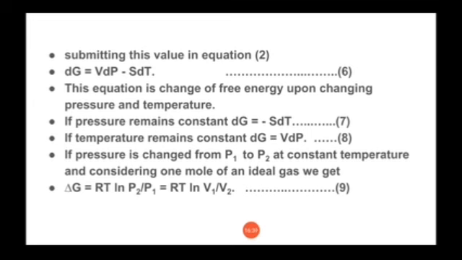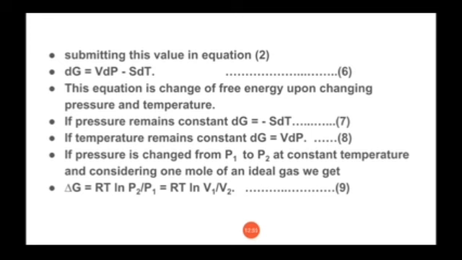Now, in this equation, there are two variables: one is pressure and the other is temperature. So this equation gives the change of free energy upon changing pressure and temperature.